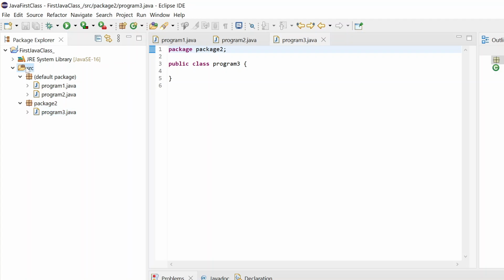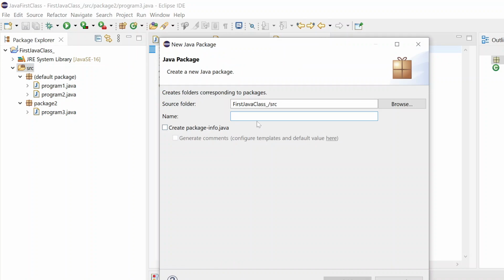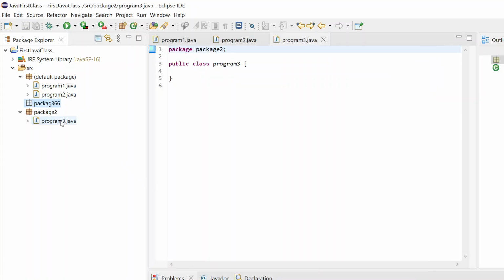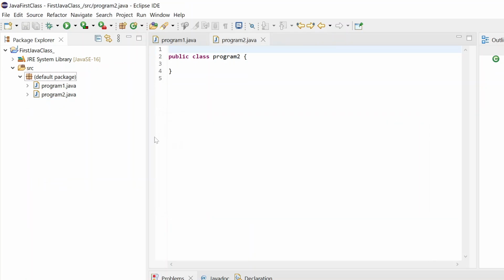How can you create a package? Just click New, click on Package and give the package name, like package 3, package 66, any name. You can see this is the package. It does not have any class file, so the color is different. But once you add any class file, it will become brown color, right? So let me delete this. Just click on the delete button, or you can right click and delete. As of now, let us go with only one. Let me also delete this one.